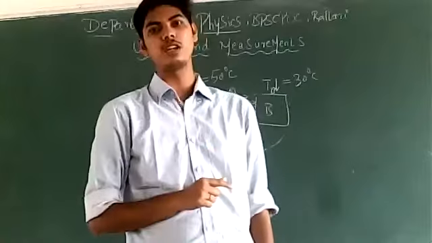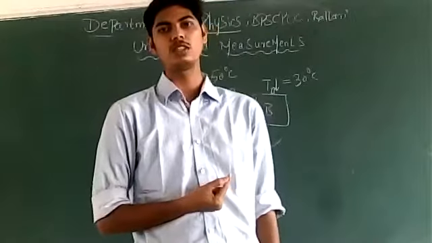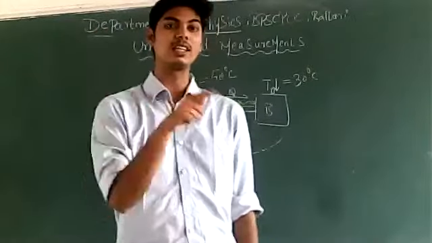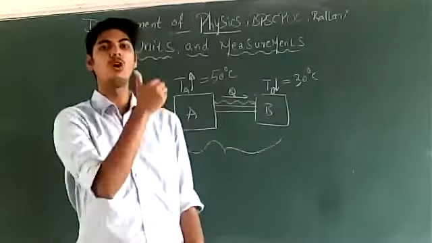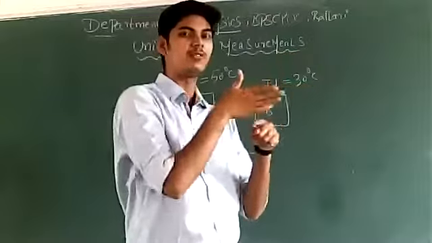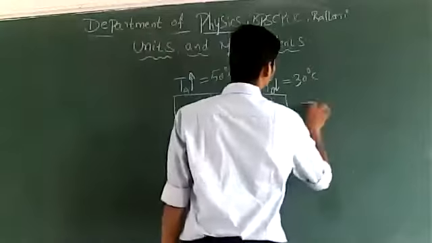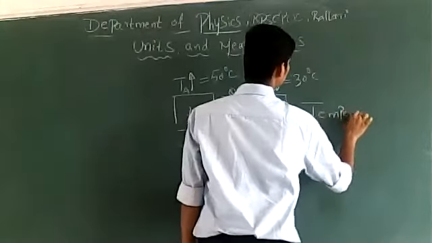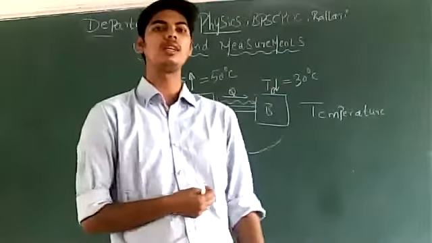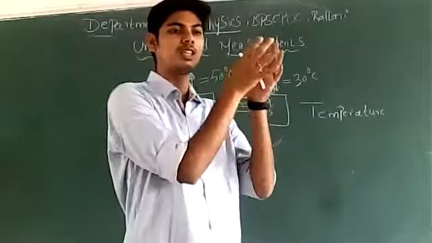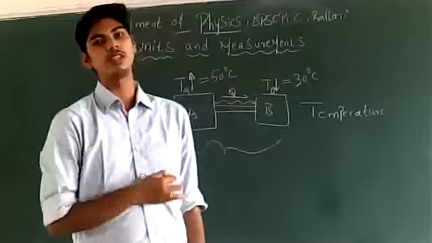In explaining this natural phenomena, you will have to measure some quantities that are influencing this phenomena. What is that quantity that is influencing the flow of heat from A to B? A ಇಂದ B ಗೆ heat flow ಆಗಲಿಕ್ಕೆ ಒಂದು quantity influence ಮಾಡ್ತಿದೆ. That quantity is the temperature. You have to measure this quantity. ಯಾವ ಬಾಡಿ ಟೆಂಪರೇಚರ್ ಜಾಸ್ತಿ ಇದೆ, ಯಾವ ಬಾಡಿ ಟೆಂಪರೇಚರ್ ಕಡಿಮೆ ಇದೆ, that must be measured, right?